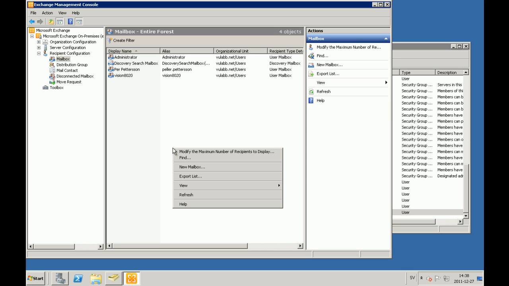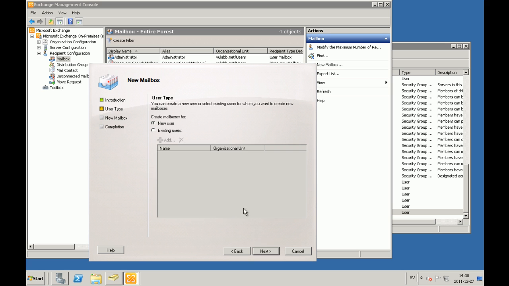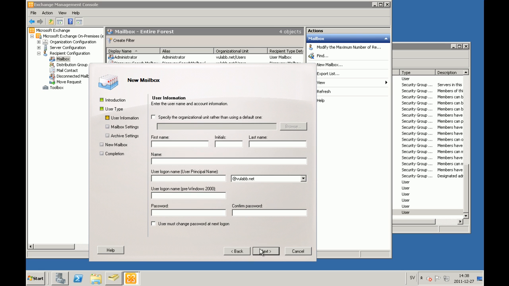Next, let us also create a mailbox for the not yet created user in Vision8020, which I will use for an example later. Let us name it Test Account.